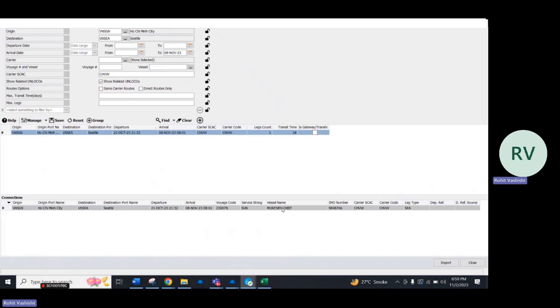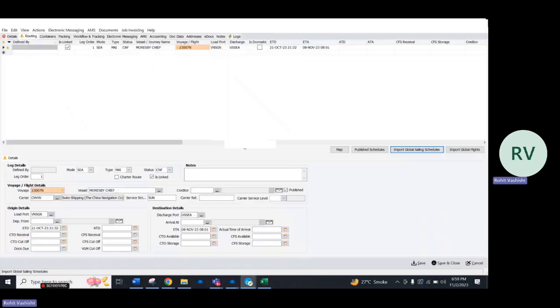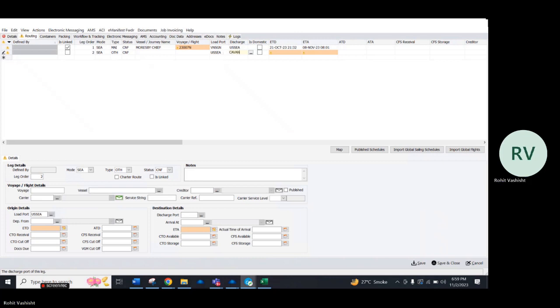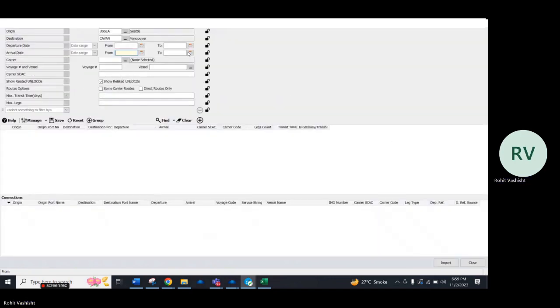Review the vessel name, IMO number, voyage details as per the sheet and click on import. The system will import the schedule on the console screen. Continue to enter all the transshipment port and click again on import global sailing schedules.